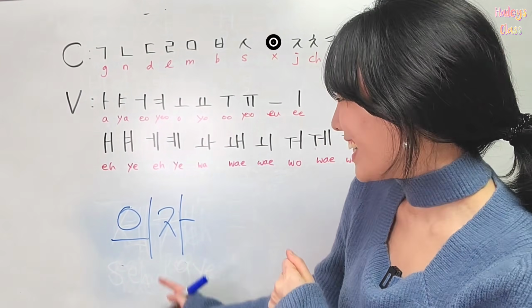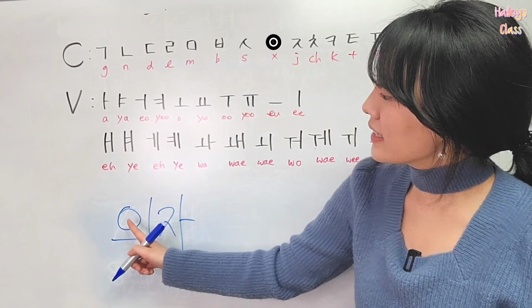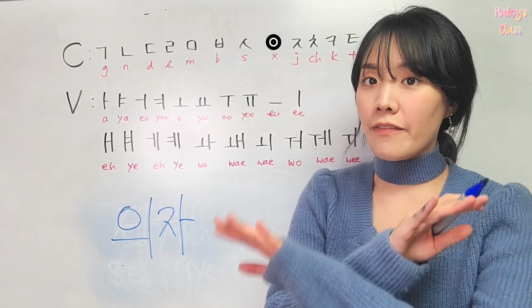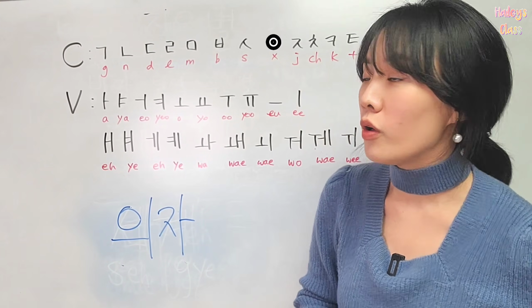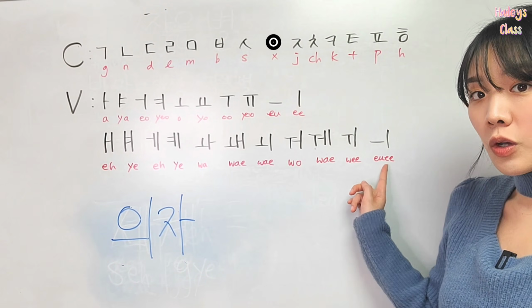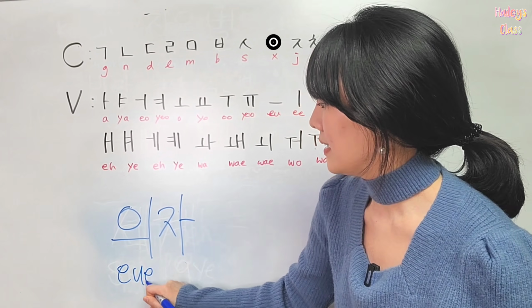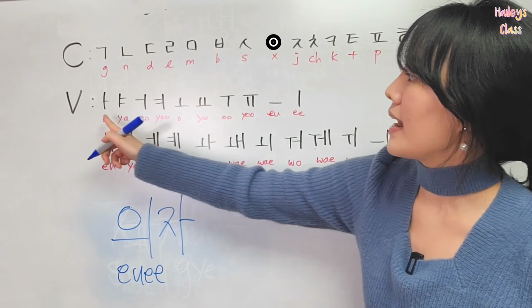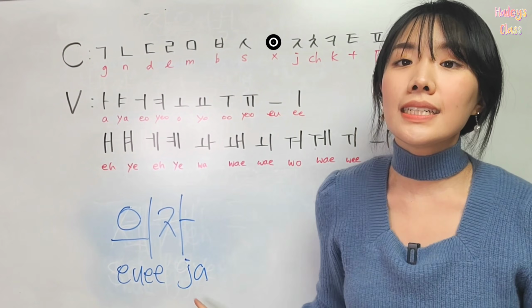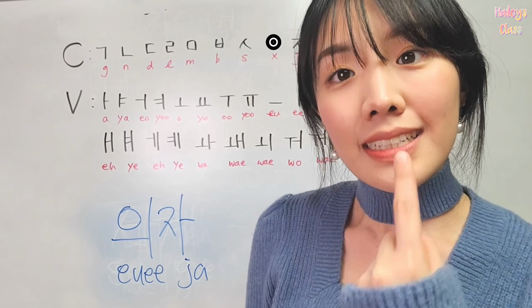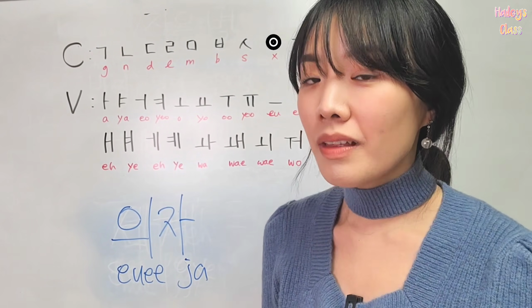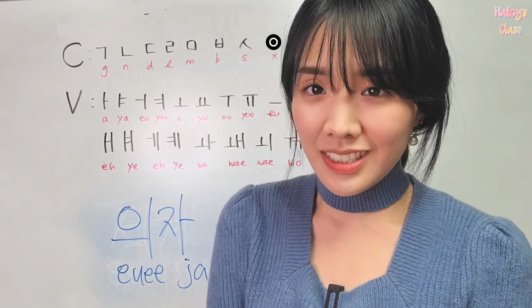Move on. I want to sit on chair. Chair in Korean is this one. And as I told you, the first consonant doesn't have any sound, so I'm not going to read it. I'm going to read only this vowel. This vowel is here, so it's 의. 의, and then j and a. So it's 의자. 의자 in Korean is 의자. Okay? Oh, I want to sit on 의자.